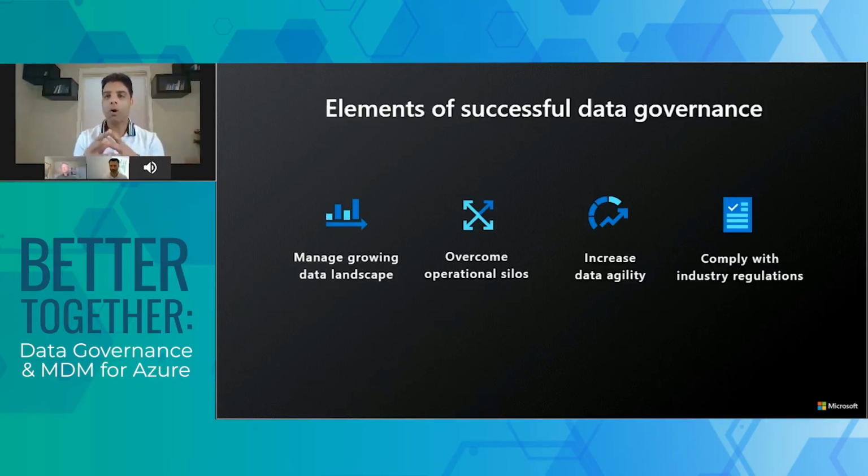And once you do that, it automatically increases the agility of data and allows you to gain intelligent insights into the data. And then, as I mentioned, on the other end of the spectrum, you would want to comply with these different industry regulations that keep on popping up, starting with CCPA, GDPR, and a bunch of others that we see across different organizations in different continents.